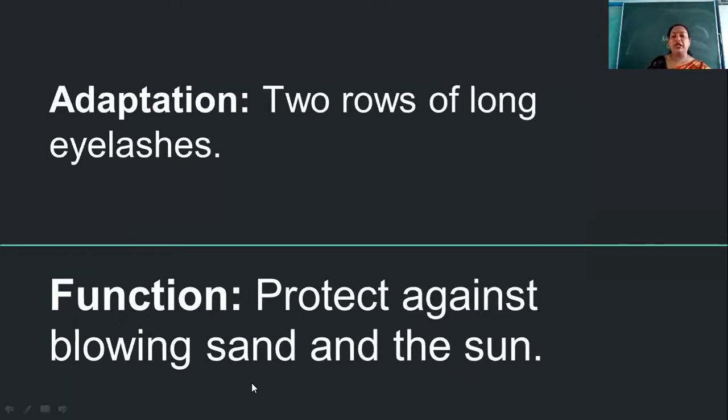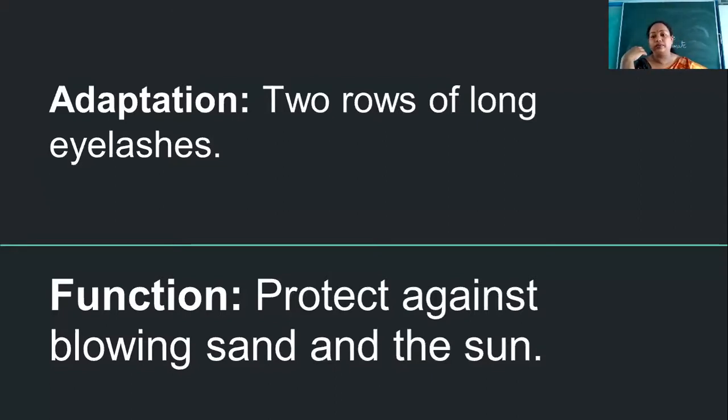How is it protecting from the blowing sand? You might have experienced that when the wind blows at a very high speed, the soil particles are also carried away with the wind. If you are out of your house, there is a chance that those sand particles will go into your eyes.